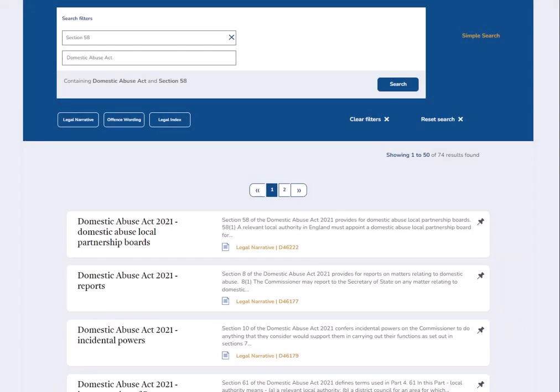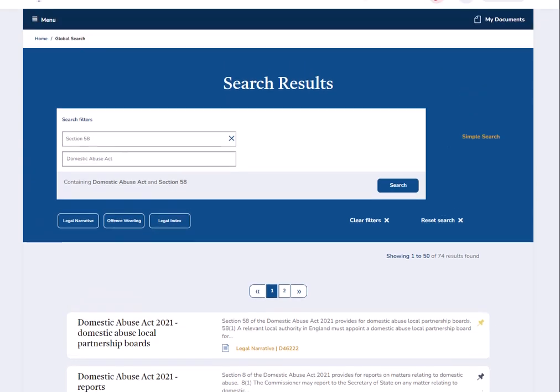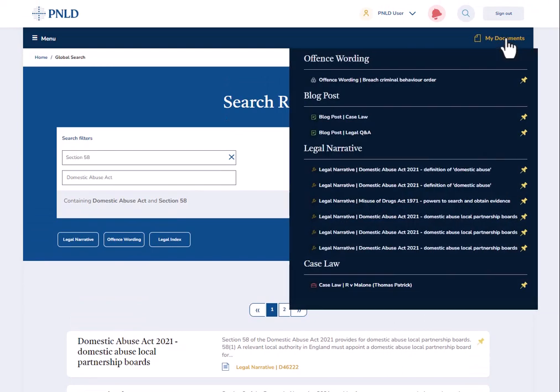For quick access to this or any other documents in the future, click the pin icon. Pinned documents can be easily accessed through My Documents.